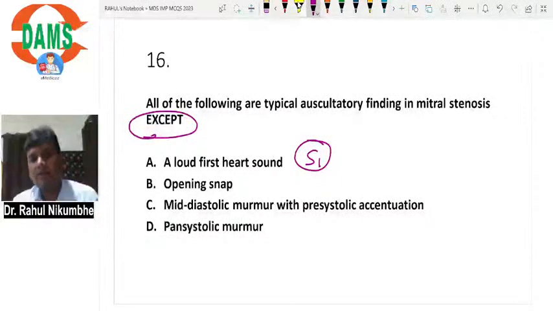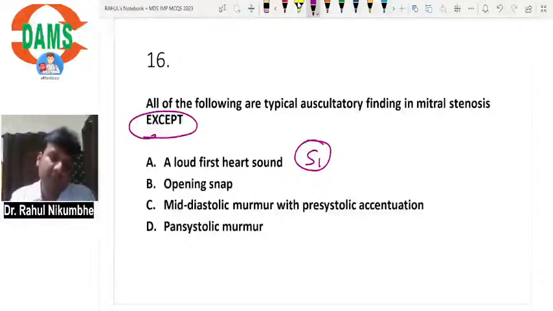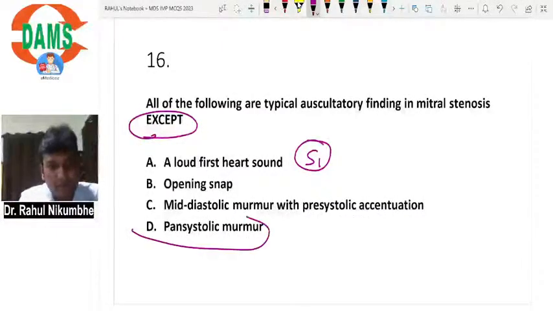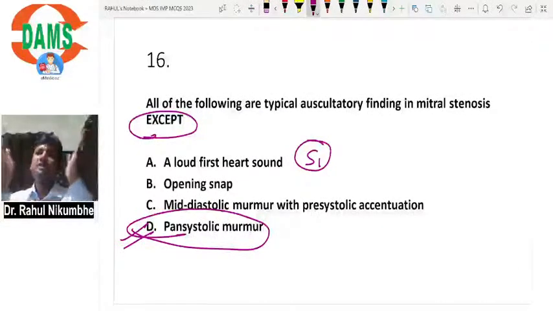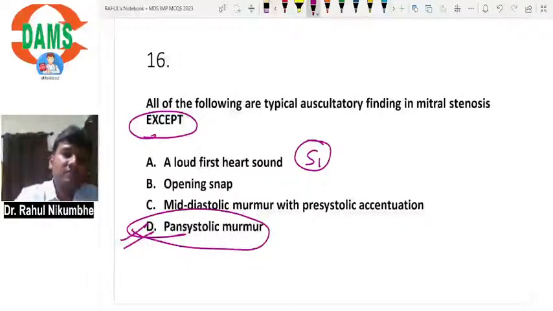Mid-diastolic murmur: blood flow from the left atrium to the left ventricle is occurring during diastole, so it will give a mid-diastolic murmur. Pansystolic murmur is a feature of mitral regurgitation. In mitral regurgitation, blood flows in the opposite direction. When the left ventricle contracts, blood will enter the left atrium throughout systole, so it will give you a pansystolic murmur. So pansystolic murmur is not a feature of mitral stenosis.